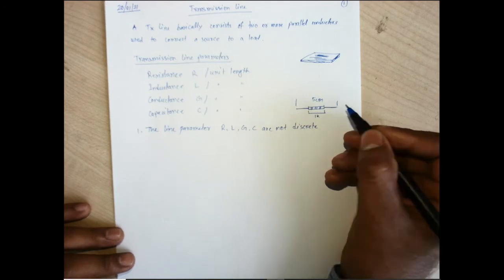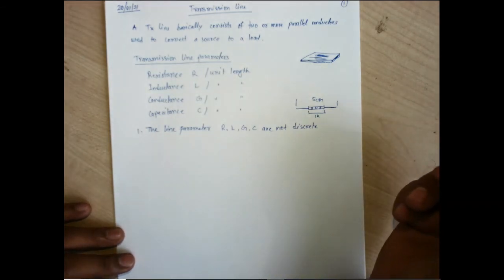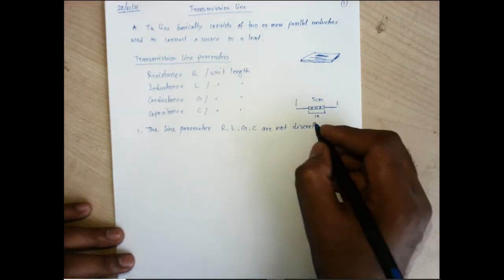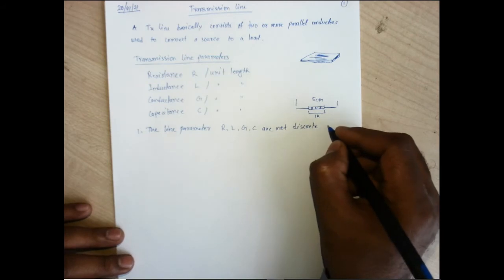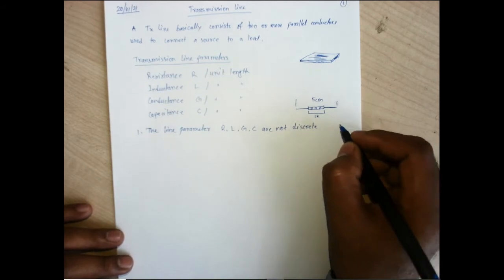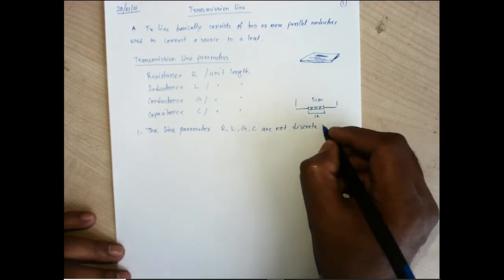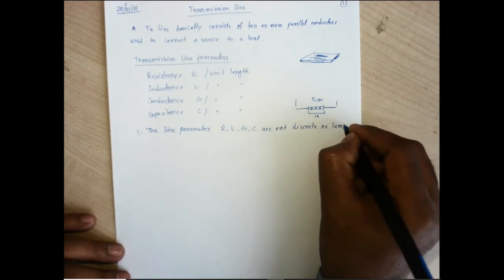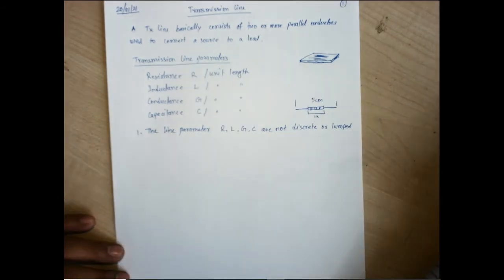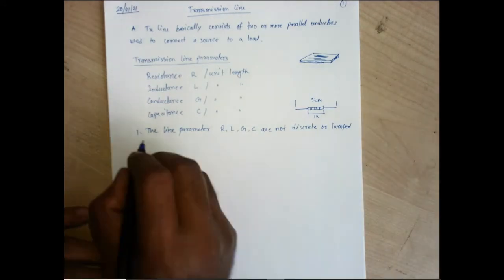So they are not discrete elements. Sorry, they are distributed elements. They are not discrete or lumped elements. Line parameters RLGC are not discrete or lumped elements, rather they are distributed elements.